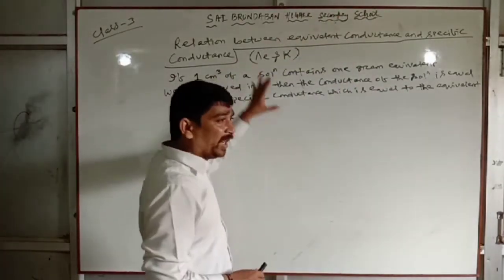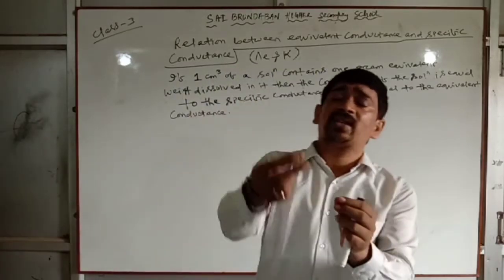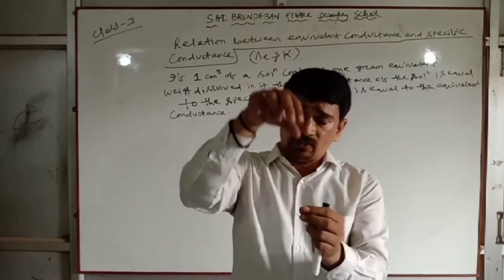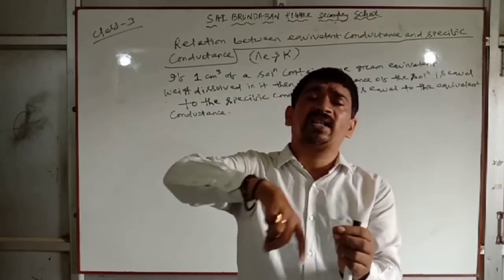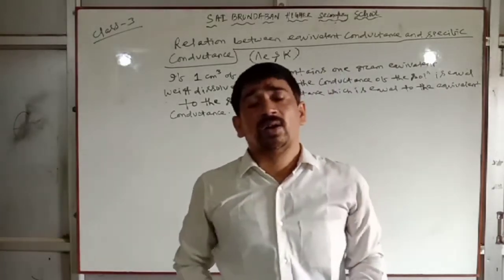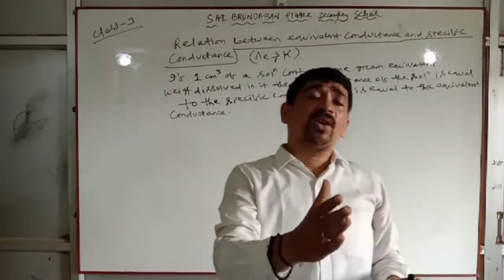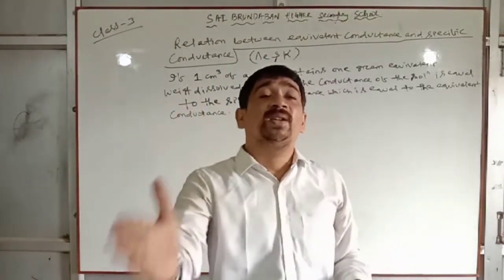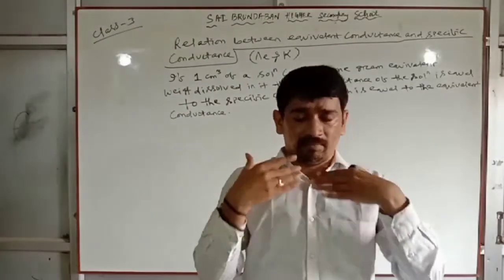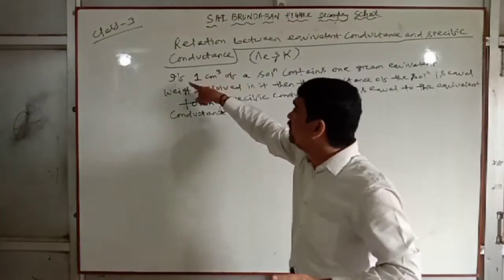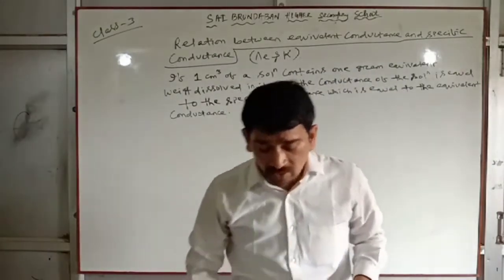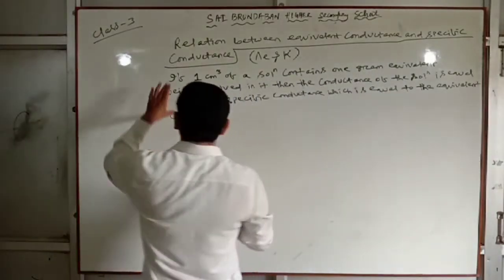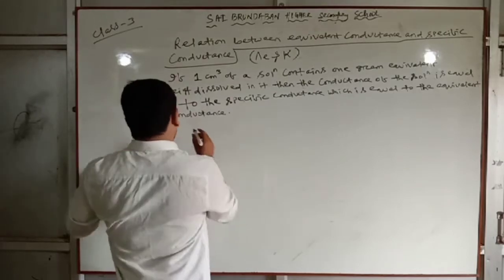This term indicates that when 1 gram equivalent of the electrolyte is dissolved in 1 centimeter cube of the solution, the equivalent conductance is equal to the specific conductance into the volume of the solution, that is 1 centimeter cube. Clear?